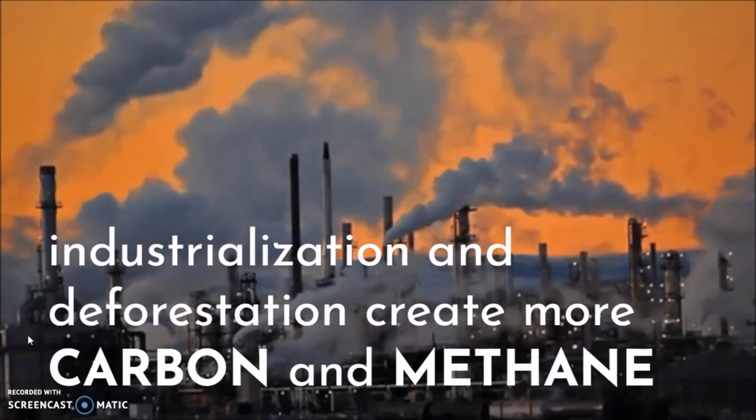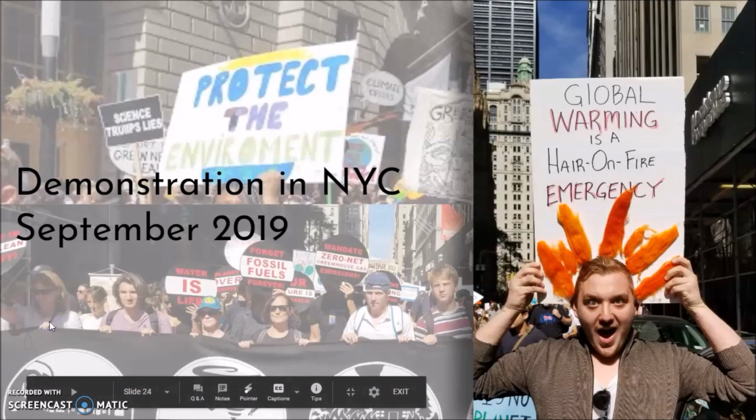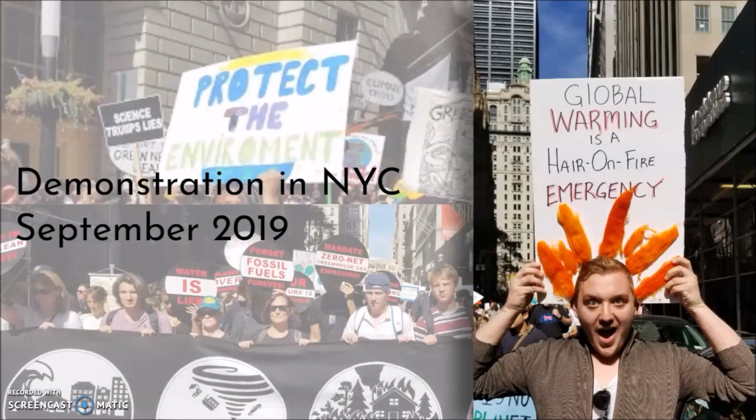The term for this is called global warming, which can cause glaciers to melt and the sea levels to rise. Scientists warn that the weather can become uncertain and that people living near the water will need to relocate. Back in September, there was a demonstration in New York City where people came out to talk about climate. People wanted to voice their opinions about the potential problems with global warming.